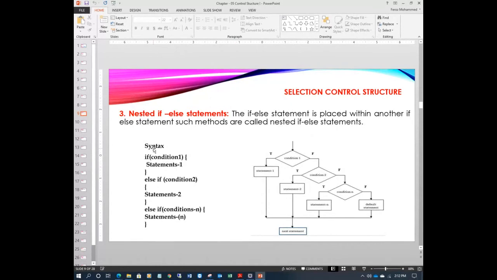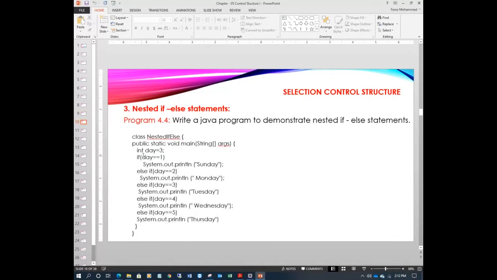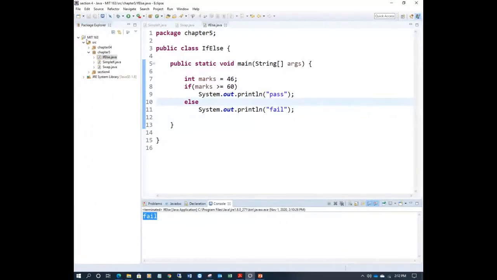See the syntax here. If condition one, I'm using the if statement. If this condition fails, then another condition is checked with else if, right? So you will keep another condition here. If this is true, execute the block, and the rest conditions 3, 4, 5, 6, as many. Right? So let's see a very simple example here, a program.